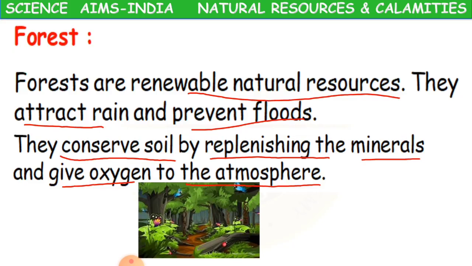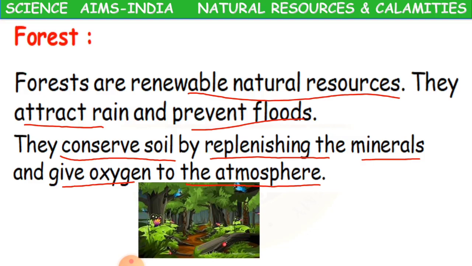The water flow can be stopped. Whatever water is there, the forest land is going to absorb this rainwater, so that there won't be much water flowing on the land. Clear children? And apart from that, they conserve soil. They conserve soil means they save the soil.